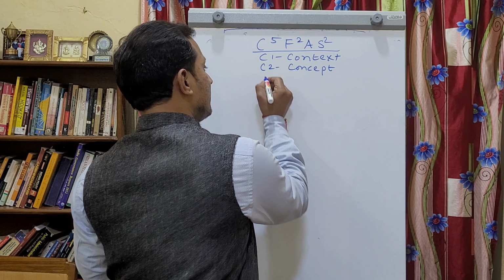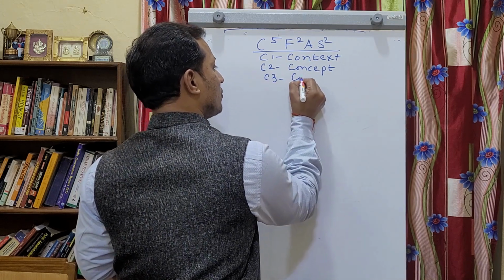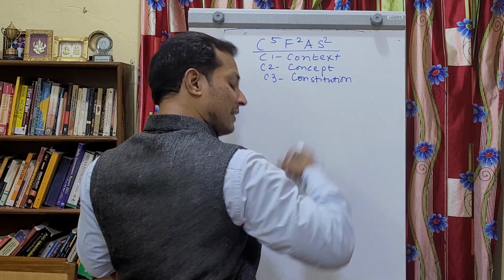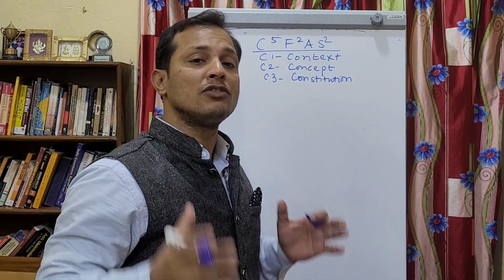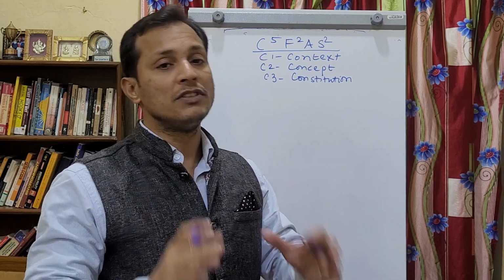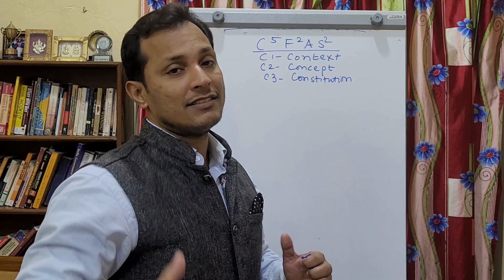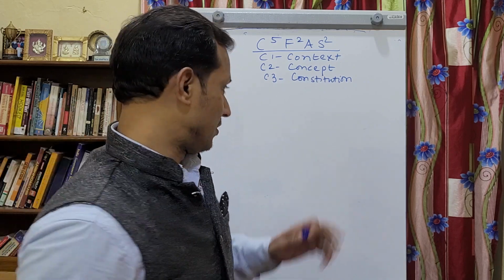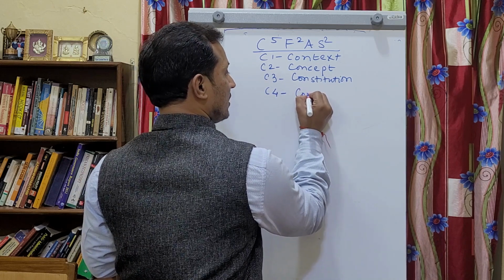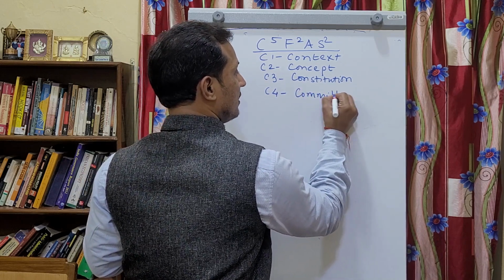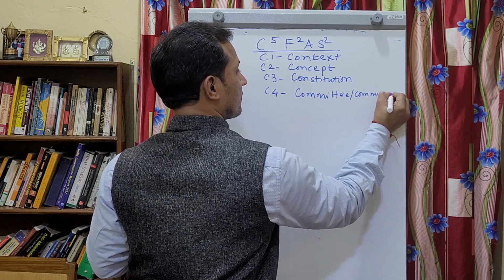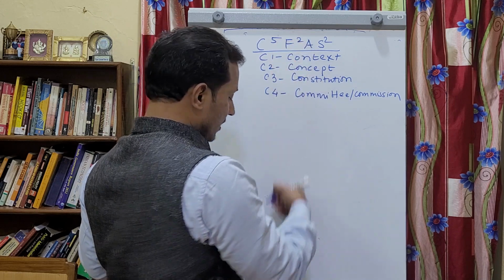Then C3 means constitution. In your answers, you have to mention the specific constitutional articles or constitutional provisions while writing your answers in the General Studies Paper 2 Polity section. Then C4 stands for committees and commissions, and their observations. Then C5 will come at the end.